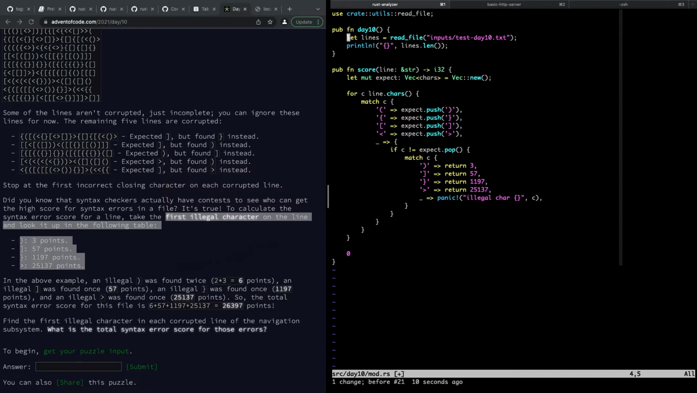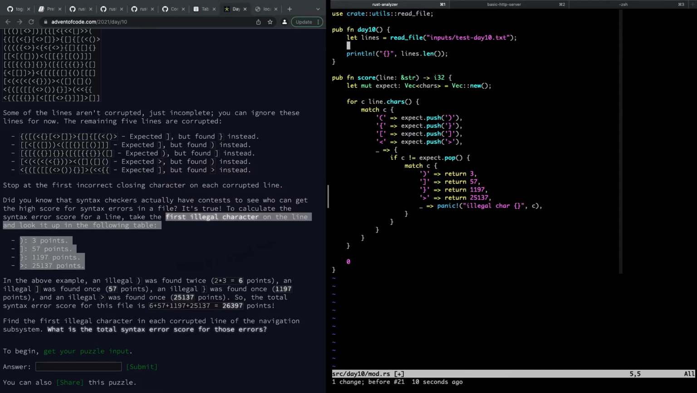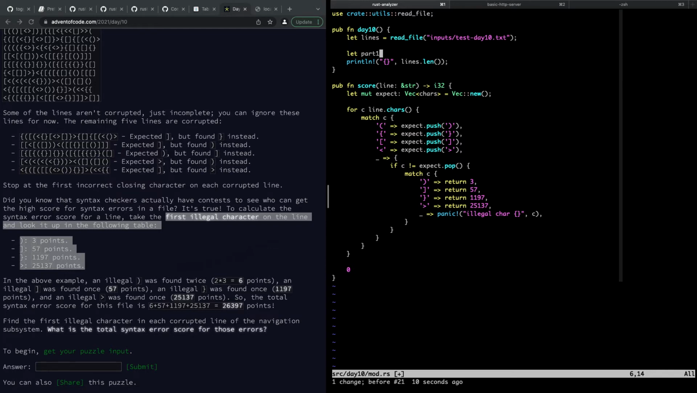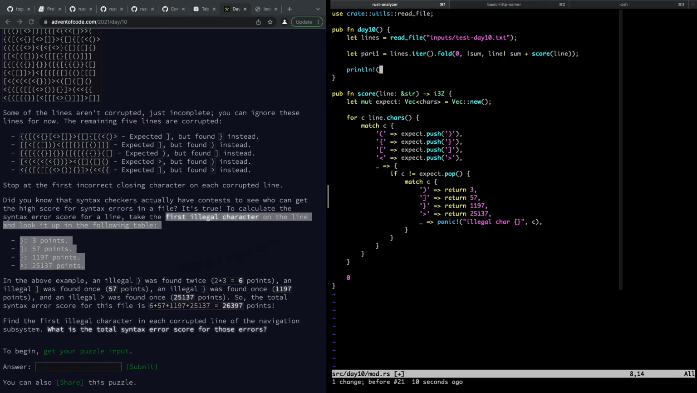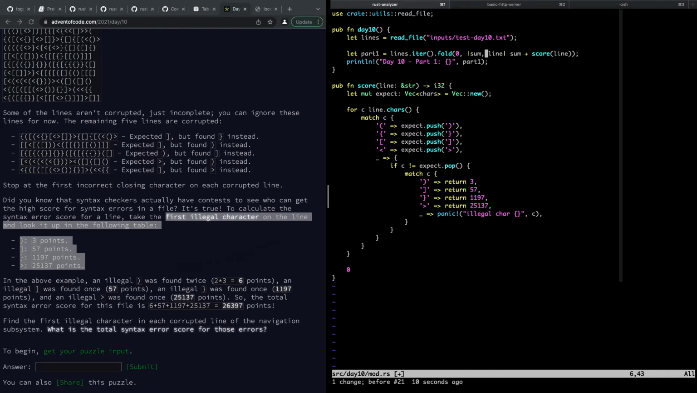So all we need to do now for each of the lines is equal to lines dot iter, right? We're going to iterate over each line, and then we're just going to add up for each line. We're going to say sum plus the score of the line, right? And that's all we need to do. And then println day 10 part 1 is this part 1. I'll put those lines together, and then we can do part 2 after that. So let's see if this works.